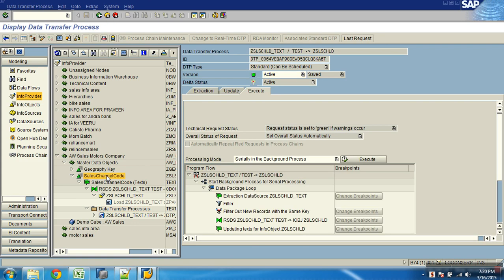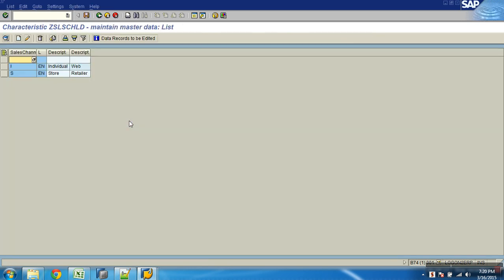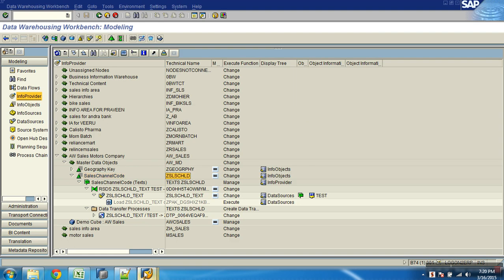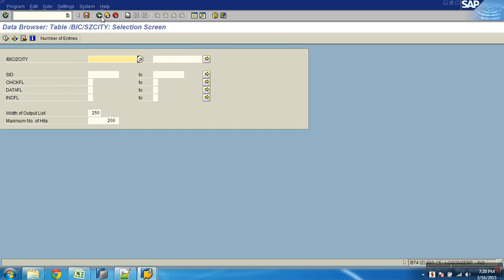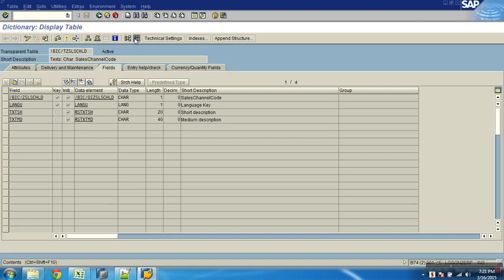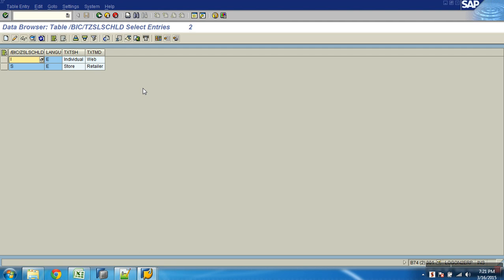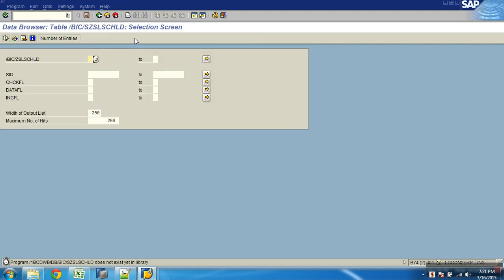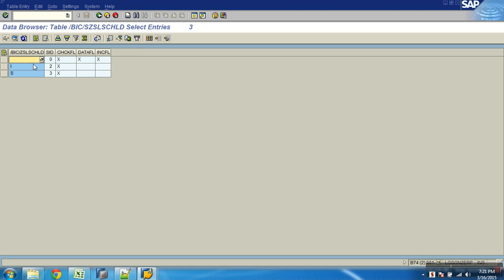Loaded, done. Now go to this object. Right click, maintain master data. Do I see the text table? So when I have this text, that's it, text table loaded. Now if I see this, can I see the text table here? T and text table display. Okay, done. Now will you have SIDs in the SID table of sales channel ID? Yes or no? Yes, because you load it into the master data of this sales channel, and now I get SID2, SID3. This is about loading master data.